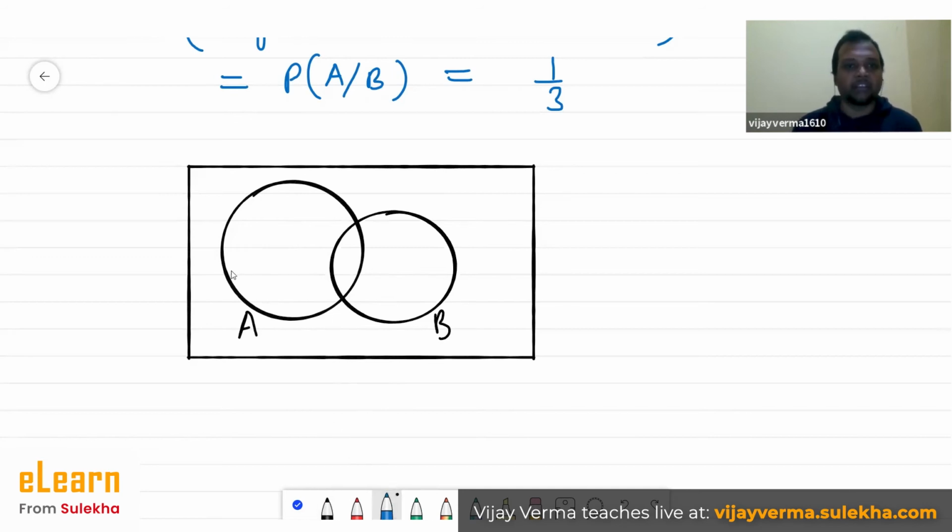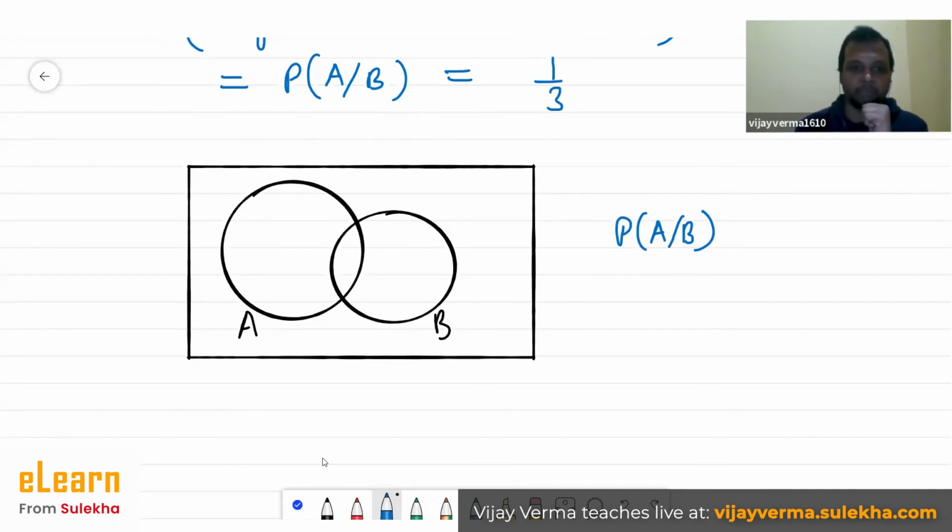Just for our understanding, this bigger rectangle is our sample space, in terms of the Venn diagram, of course. So this Venn diagram denotes our random experiment. This bigger rectangle consists of all possible outcomes. This circle represents the set of outcomes of event A, and the other circle represents outcomes of event B. Now we are supposed to find the probability of event A given B, that means the probability of event A given that B has happened.